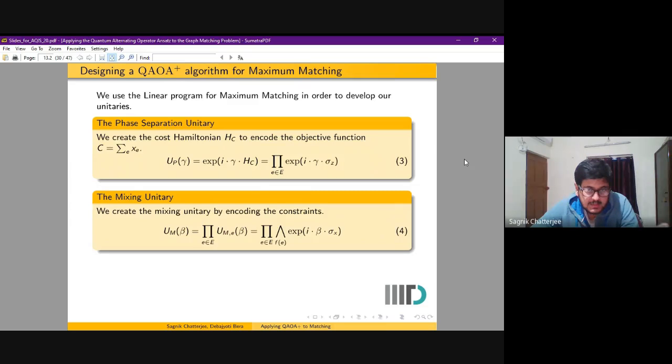We see that the consolidated unitary is nothing but applying the individual mixing unitaries to each individual edge of the graph. The entire point of the mixing unitary is to evolve the state from one feasible state to another, and the phase separation unitary encodes the objective function. So that at the end of one layer of applying both of these, we have certain states that have certain values of the objective function.